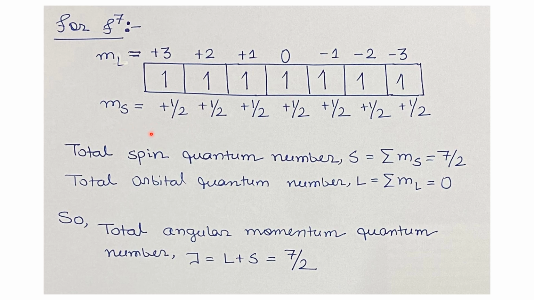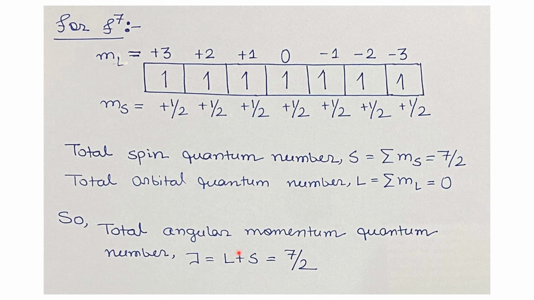That will be 7 times 1 by 2, that is 7 by 2. But total orbital quantum number L equals the summation over all magnetic quantum numbers ml. As this is half filled, the summation of all ml will be 0 here.